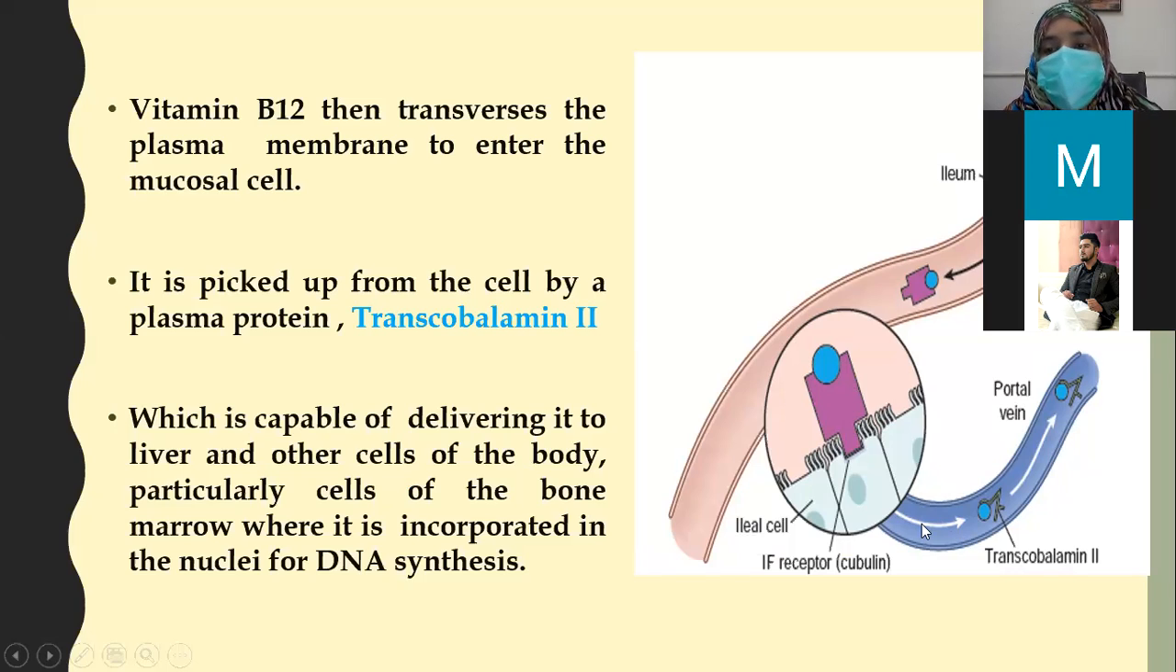In blood, vitamin B12 is again attached to a plasma protein called transcobalamin. Beta, this transcobalamin, as the name indicates, trans means that a protein that can transport something. Cobalamin, it transports cobalamin, vitamin B12. So transcobalamin 2, this protein attaches B12 inside the blood and it takes it to different sites. What are the sites? It can take it to the bone marrow, to liver, and to other cells of the body for the synthesis of DNA. This B12 is responsible for the synthesis of DNA.